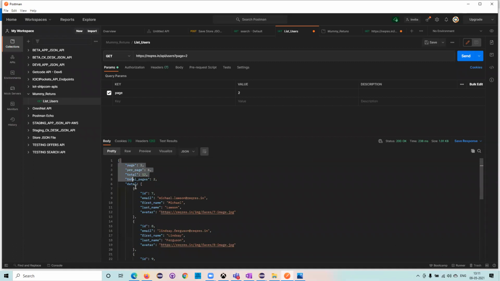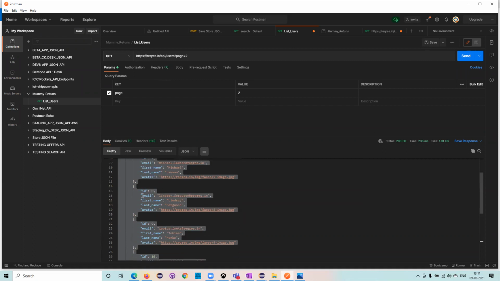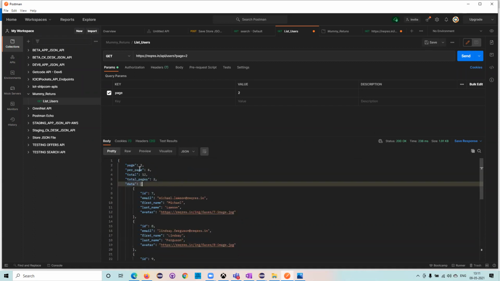So now this is the response body. This is the response status code, response time, response size, and this is the response body. Now how to validate the response body, because there are lots and lots of validations you need to do. See, for this particular ID, whether it was populating the right IDs or not, right email IDs or not, whether the first name, last name are right or not, whether the URLs are right or not.